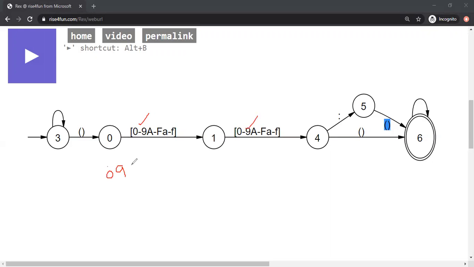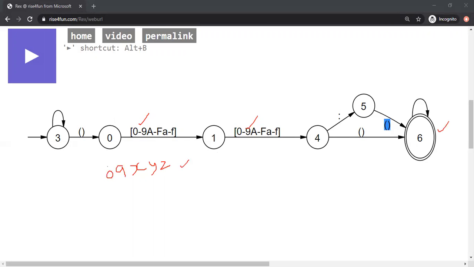And now I put XYZ. Will it match this automaton or not? It does, because 0 puts us to state number 1, 9 puts us to state number 4, and then we take an empty transition, and now we are at state number 6. At state number 6, we accept X, Y, Z, so we will stay here. So this is also accepted by the state machine.